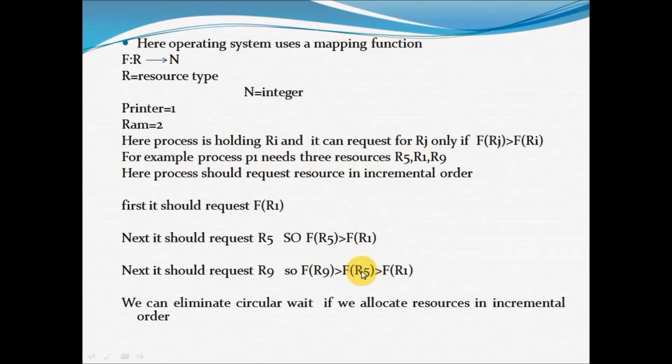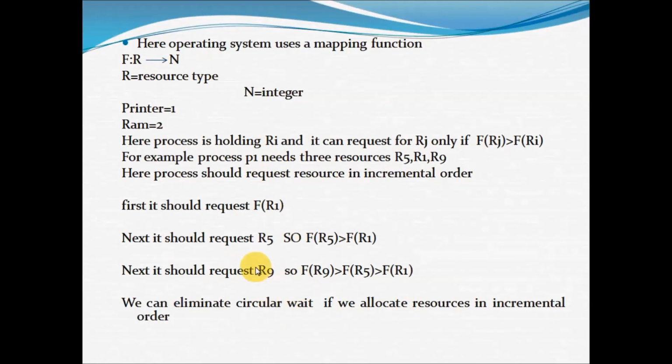And again, f of R5 is greater than f of R1, the first resource. I am requesting the resources in incremental order. So if you allocate the resources in incremental order, we can eliminate the circular wait. If you allocate the resources in this approach, I can eliminate the circular wait.